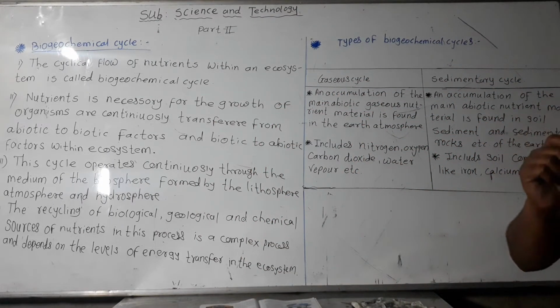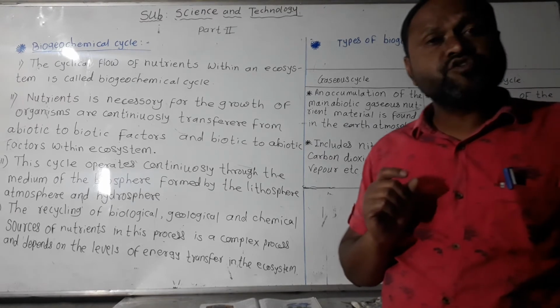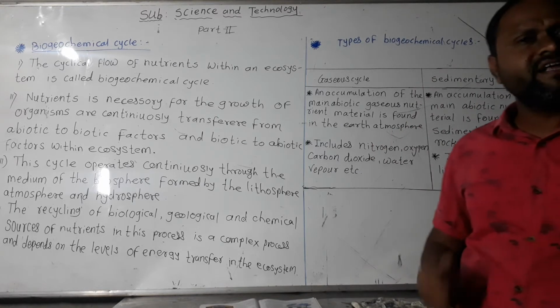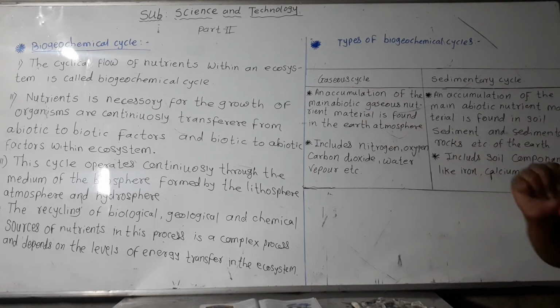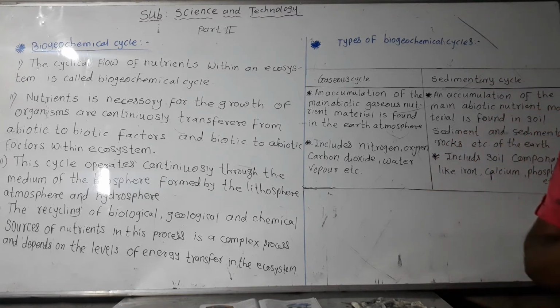This is called the sedimentary cycle. These nutrients are useful for growing a plant. Sedimentary means all these nutrients are available in the soil.